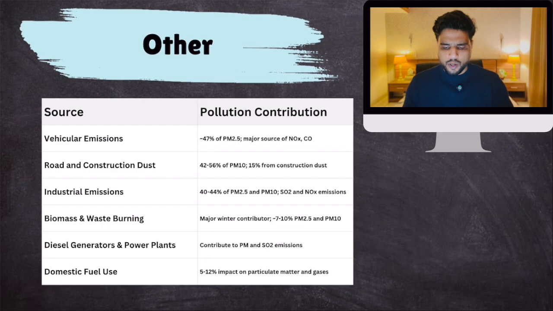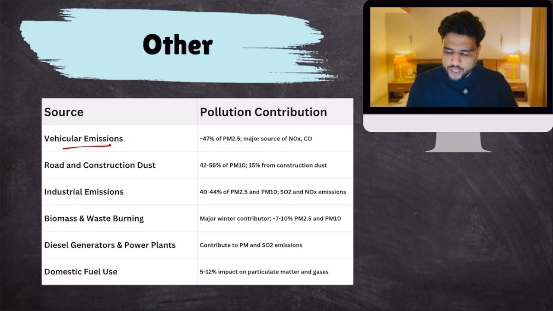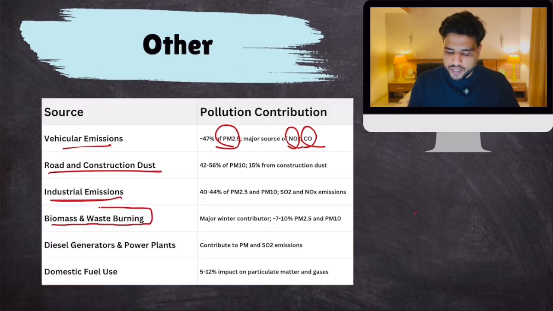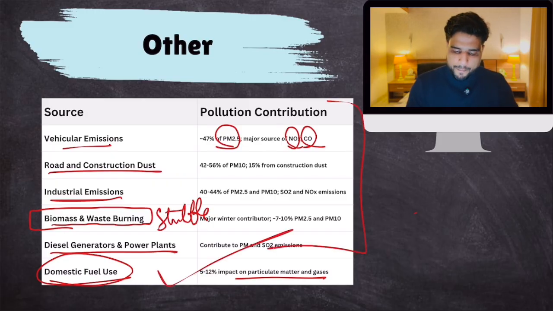Other man-made reasons are, number one, let me change the color, vehicular emissions, okay? Particulate matter 2.5, nitrous oxides, carbon monoxide. Then the other is road and construction dust, industrial emissions, biomass and waste burning. This includes stubble burning, diesel generators, power plants, domestic fuel use, okay? Domestic fuel, wood and all these things, you must have seen this during winters also, that in the streets of Delhi, there are so many poor people who cannot afford heating arrangements, they burn firewood, okay? This also releases a lot of particulate matter. So these are some of the man-made reasons.